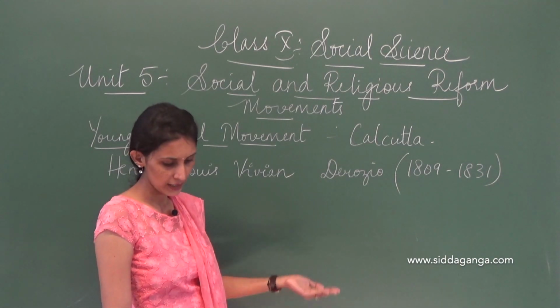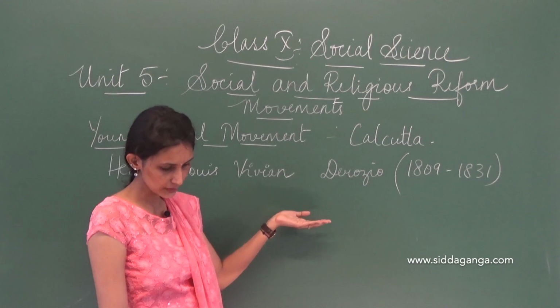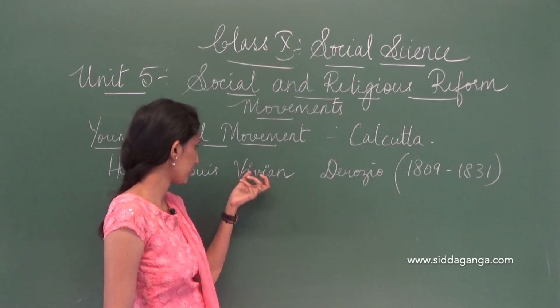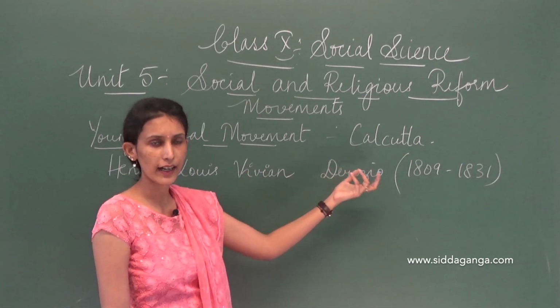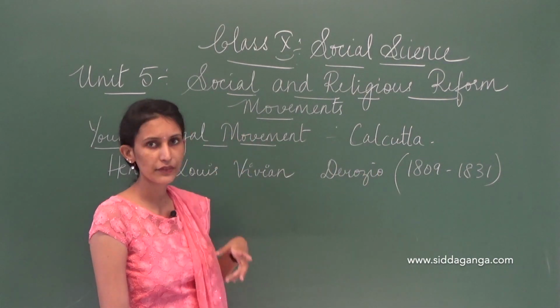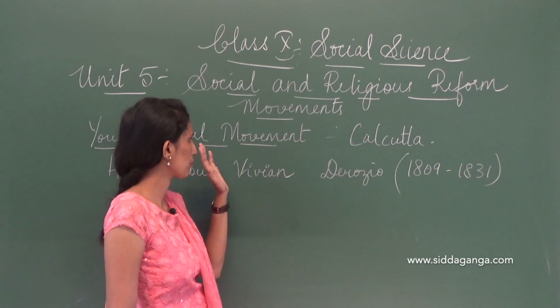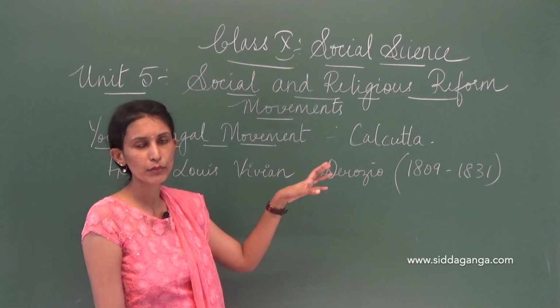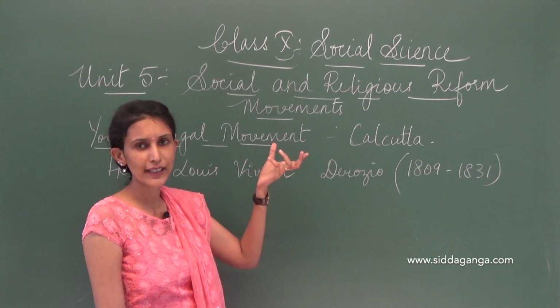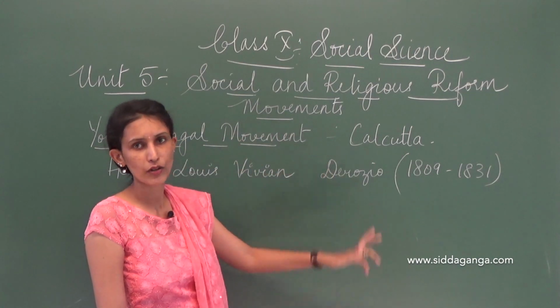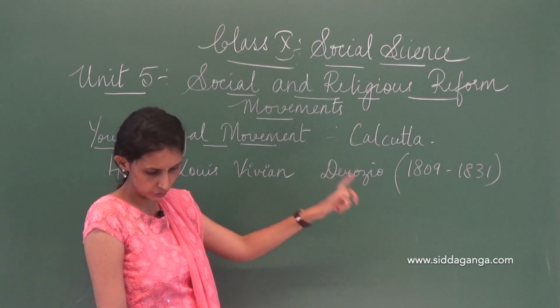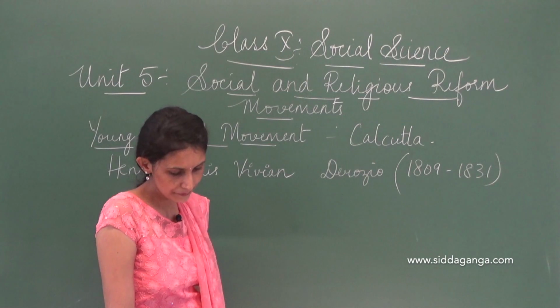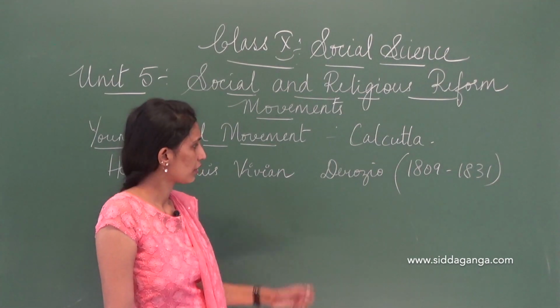And that is why this fellow Henry is Anglo-Indian, and the name itself suggests, okay, he has mixed it: young, Bengal and movement. So young and Bengal, you can make out his way of dealing and his way of putting in those things there, okay.